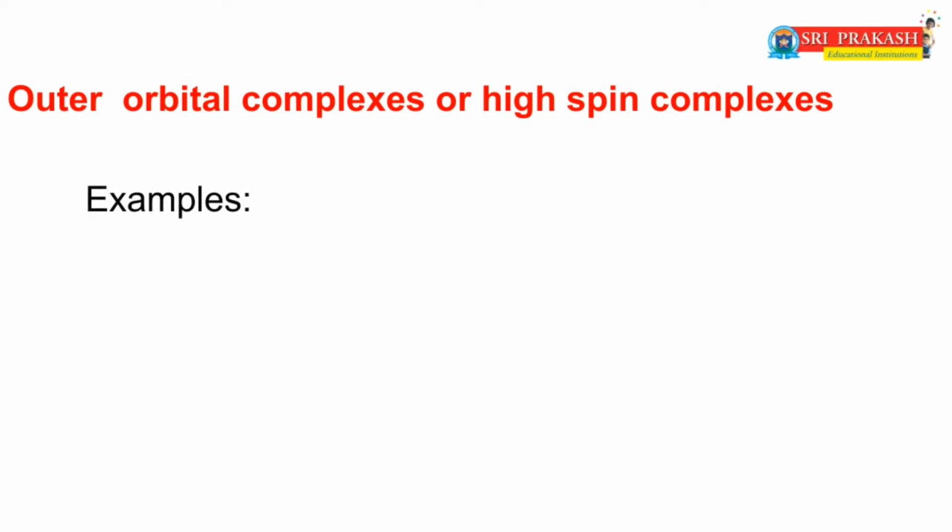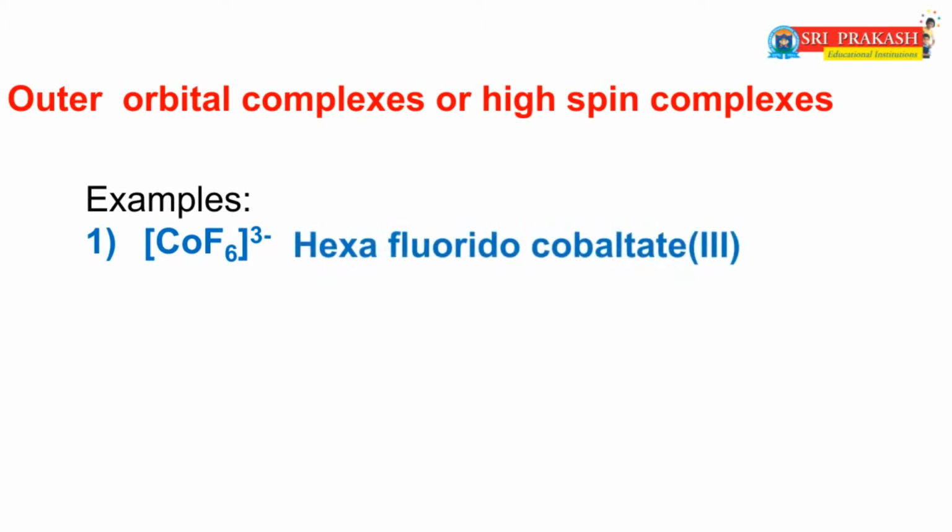Suppose I take one example, that is [CoF6]3-. What is the IUPAC name of this complex? Yes, the IUPAC name of this complex is hexafluoridocobaltate(III).